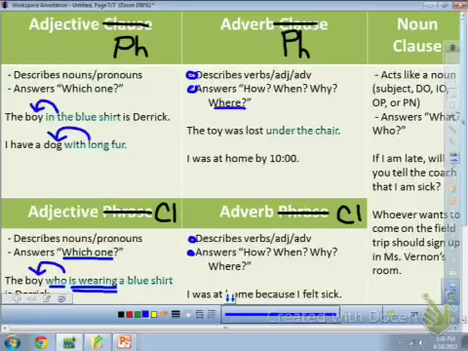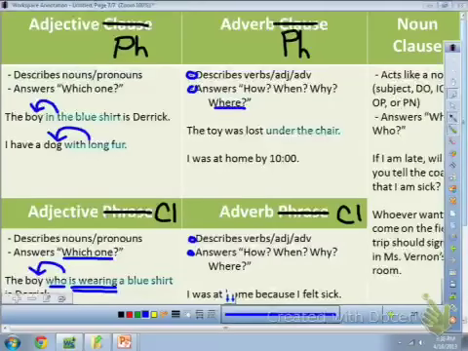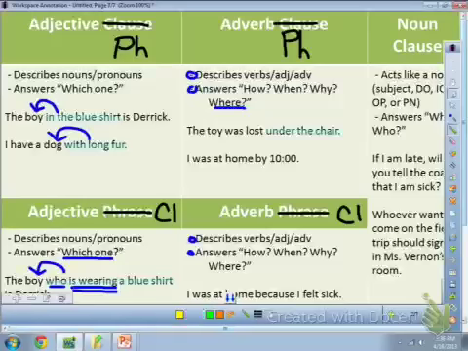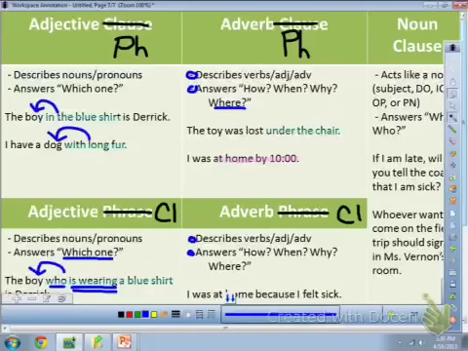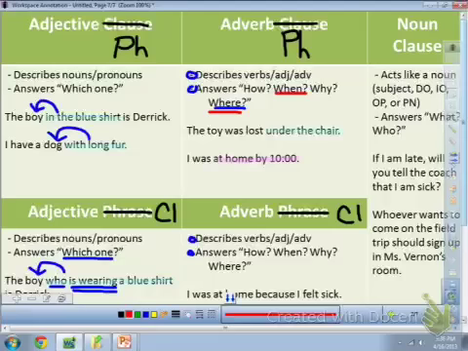So this is an adverb phrase. I was at home by 10 o'clock. Two phrases here, at home and by 10 o'clock. At home tells you where you were. By 10 o'clock tells you when. So two examples of adverb phrases in this sentence.